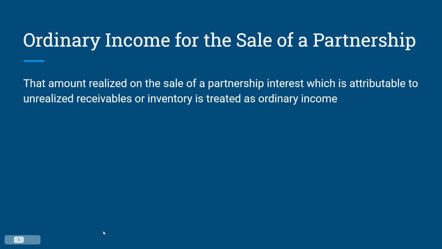The amount realized in the sale of a partnership interest that is attributable to unrealized receivables or inventory is treated as ordinary income.